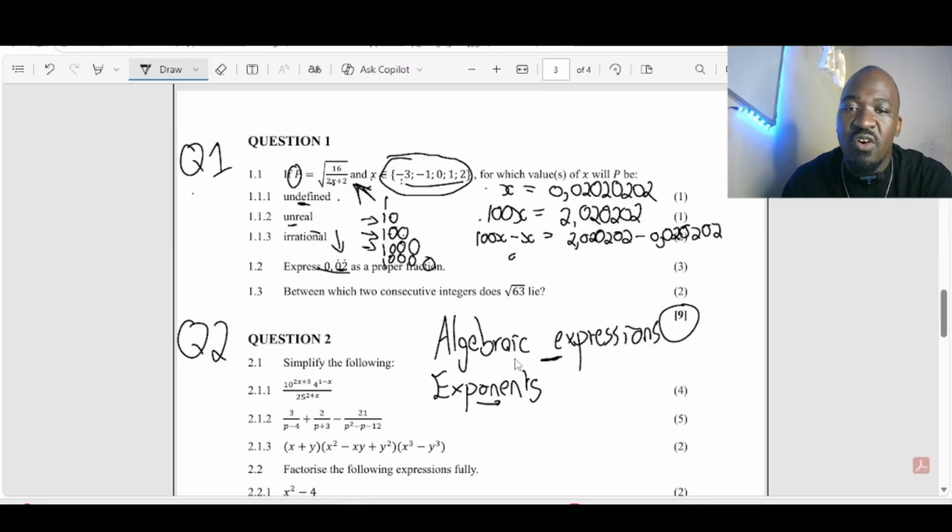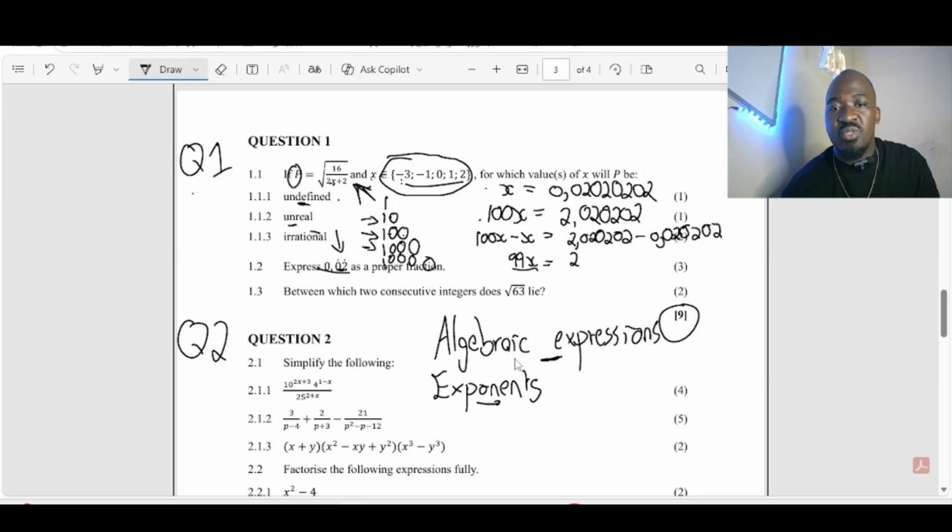Then you're going to get obviously 99x there, which is equal to 2 minus 0, that one minus that one, it's just going to be 2. But I need to check something here. If I get 2 divided by 99, yes, I get 0.0202.